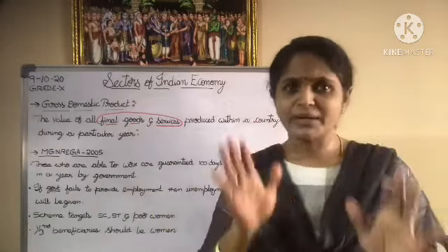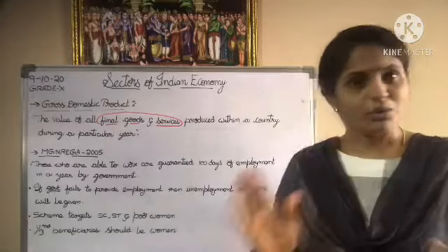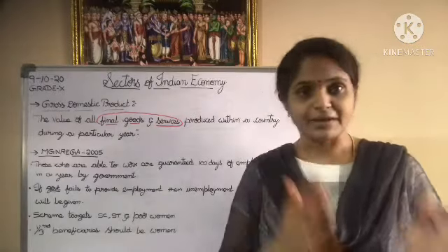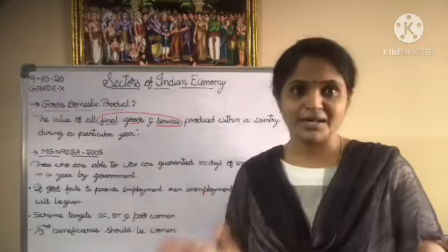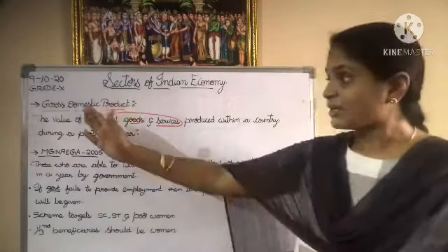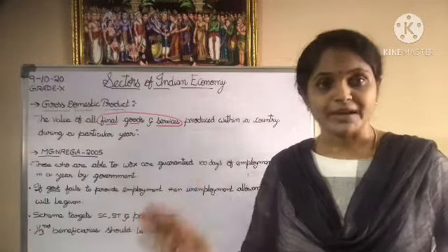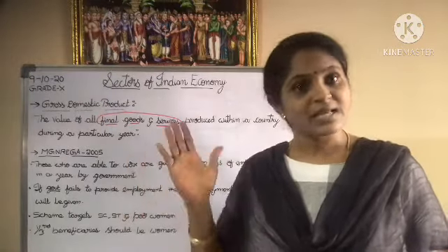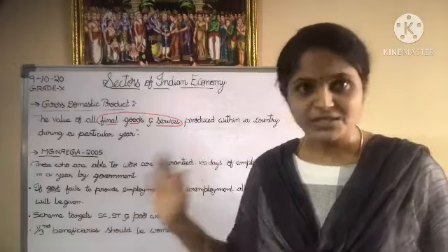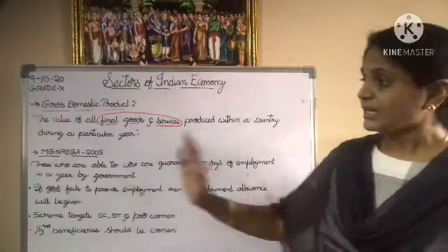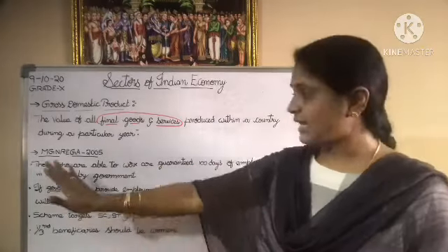I hope it is very, very clear to you. Don't get confused between the final goods and the intermediate goods. And in the calculation of the GDP of a country, only the value of the final goods and services is considered. Understood? Now, the next most important topic is MGNREGA.